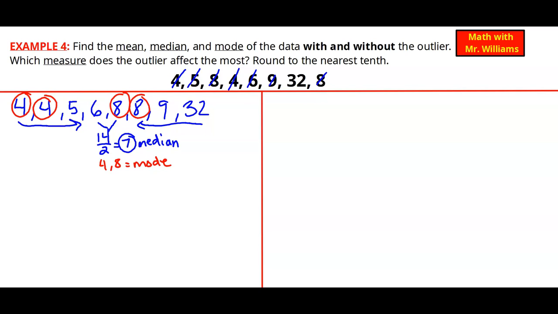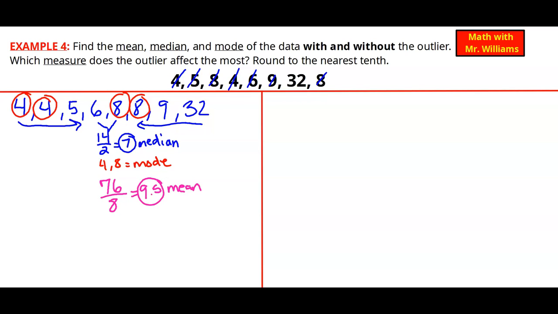All right, and now for the mean. For the mean, remember, it's an average, so what we need to do is add all those numbers up. And if I add all those numbers up, I get 76 for my total. And I need to divide that by how many numbers I had, and that was 8. So 76 divided by 8 will get me 9.5 for my mean.